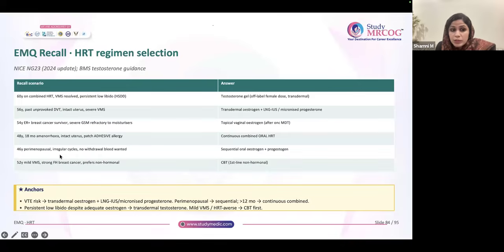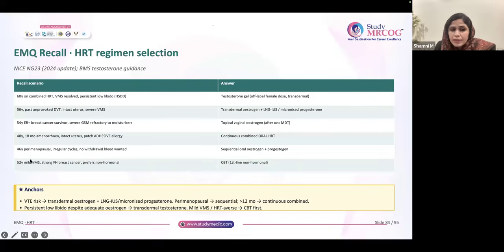46-year-old perimenopausal lady, irregular cycles. She doesn't want withdrawal bleed. So if she doesn't want withdrawal bleed, you have to give her... So here I think it is written wrong. 46-year-old, no withdrawal bleed is wanted, means you are going to give her continuous combined. Otherwise, generally for perimenopausal ladies, you can give her sequential pills. Why? Because she will have bleedings. She will have withdrawal bleed.